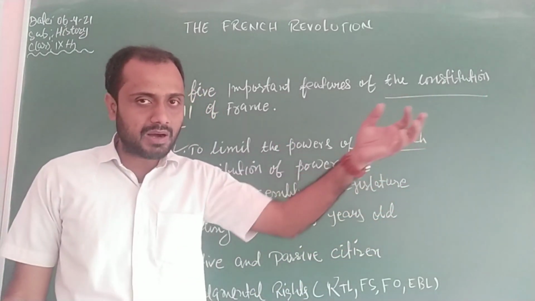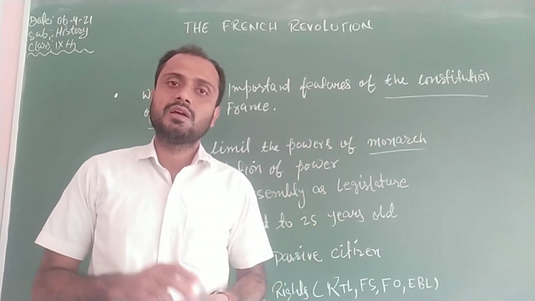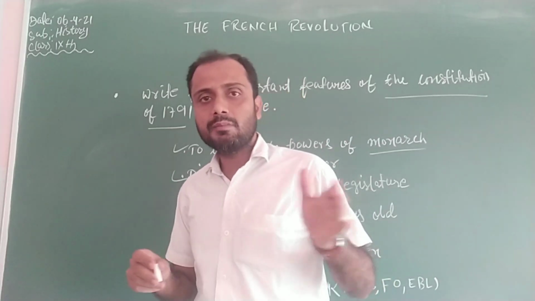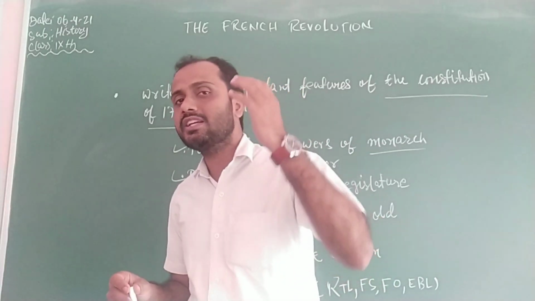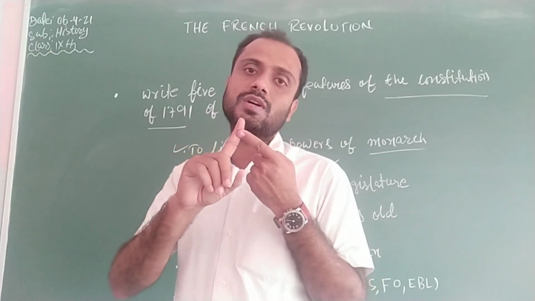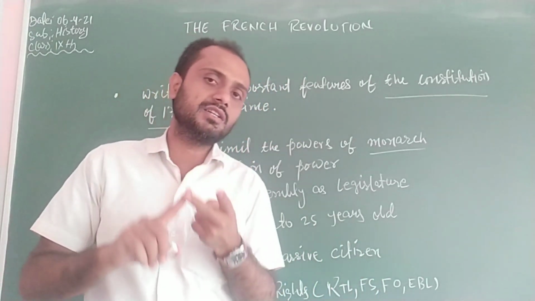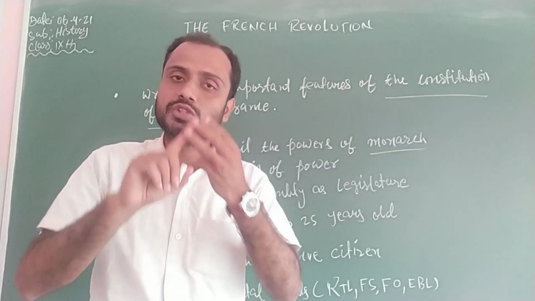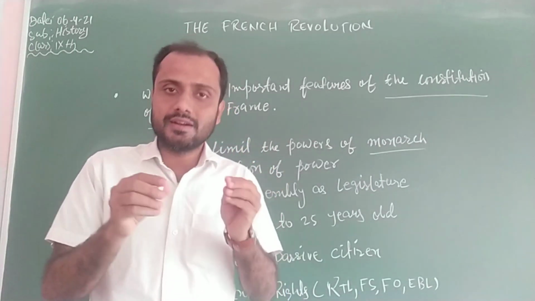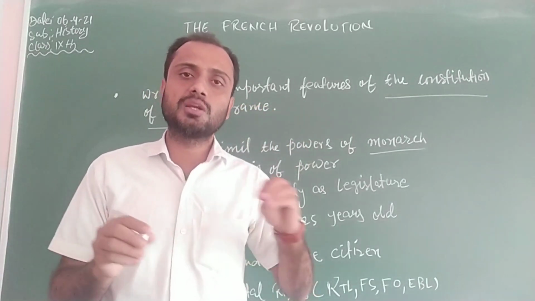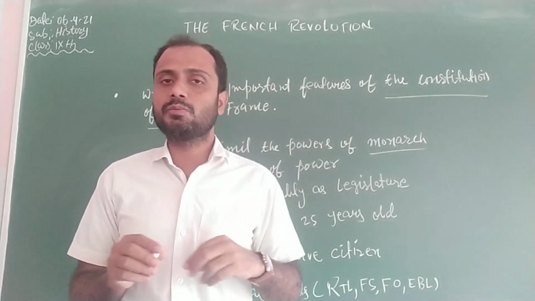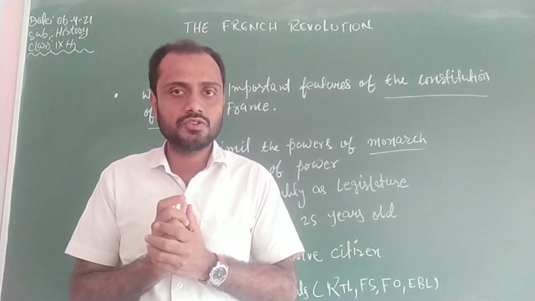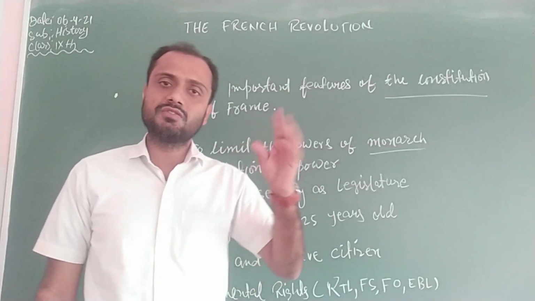Next is distribution of power. After taking power from the hand of the monarch, the people of France distributed that power among 3 very important institutions: the legislature, the executive, and the judiciary. As you know, in India power also has been distributed, vertically and horizontally.